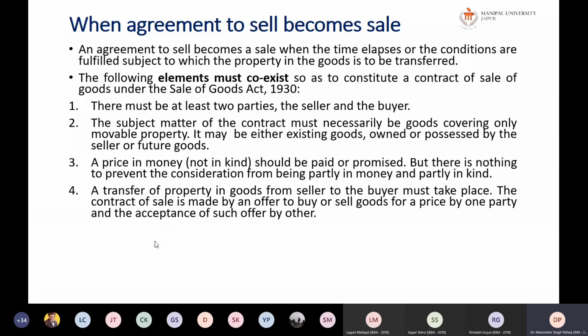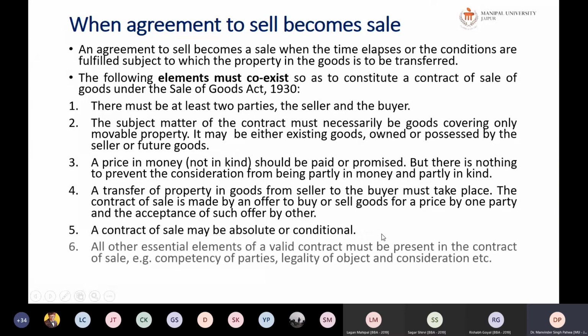Okay, next is the contract of sale. It may be absolute or it can be conditional. Absolute means without any condition, and conditional means it can have certain conditions on fulfillment of which it will be called a sale. All other essential elements of a valid contract must be present in the contract of sale, that is, competency of party, legality of object, whatever we have studied in the context.